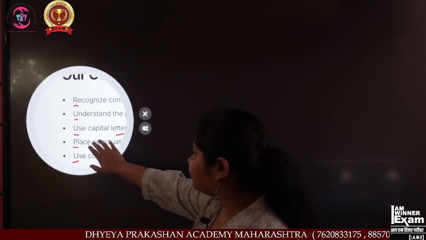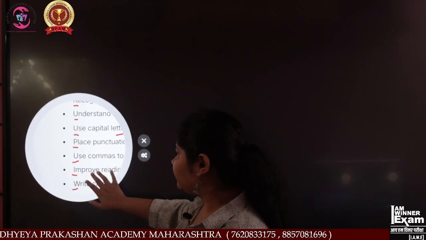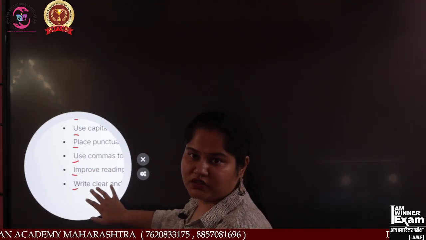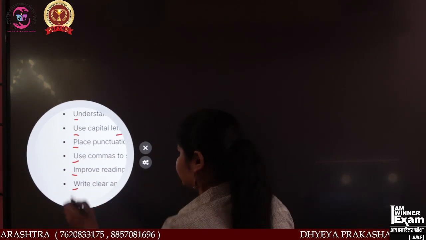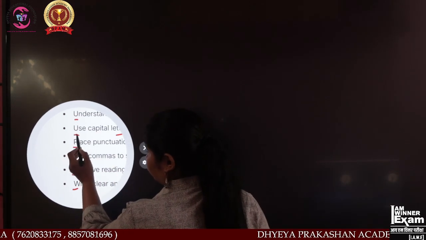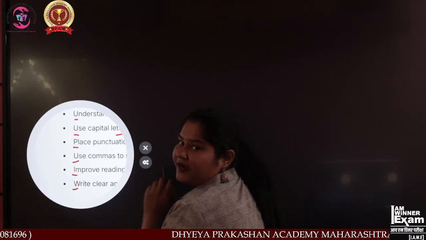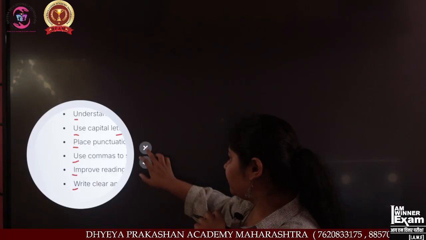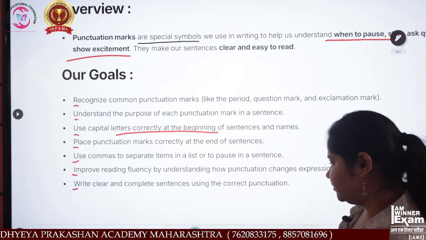Over here, see, R, U, P, U, I, W. All have what? Capital letters. Everyone can see this. This capital, U capital, P capital, U capital, I capital, and W is also capital.